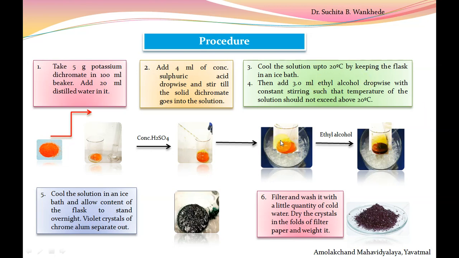So the reaction mixture in the beaker is placed in the ice bath, and we add ethyl alcohol drop by drop so that the temperature should not exceed 20 degrees Celsius.